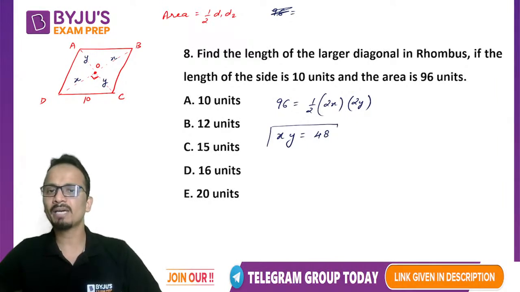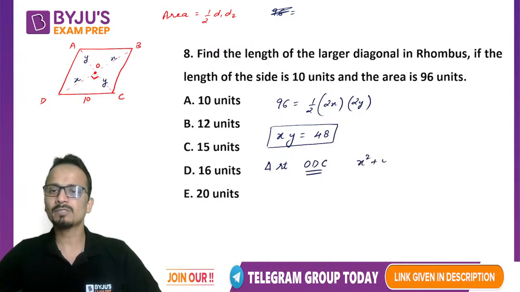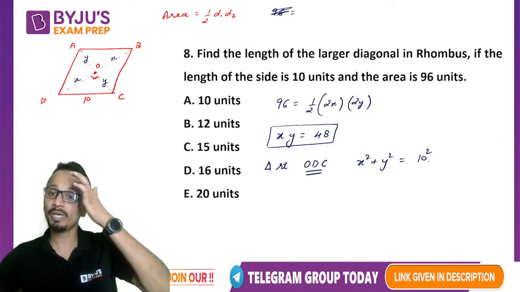So x and y का product कितना आ गया? 48. Also, we are given that in the right angled triangle ODC, x square plus y square, I've used Pythagoras theorem, is equal to 10 square.